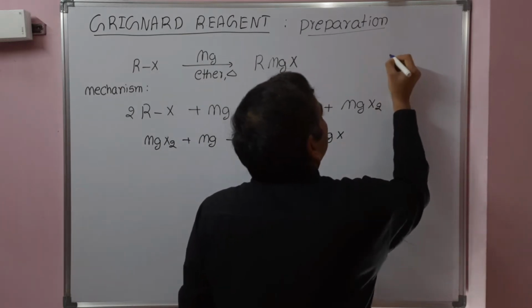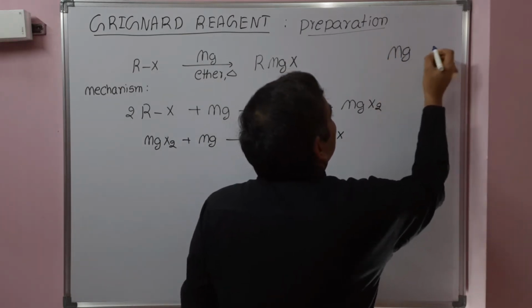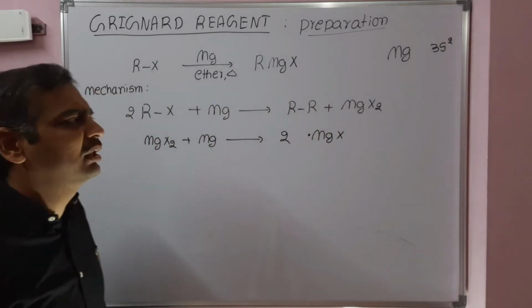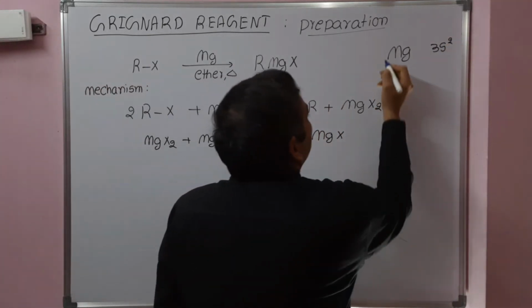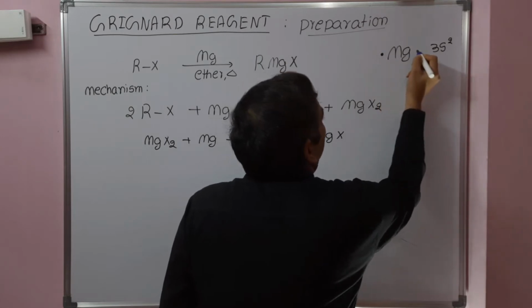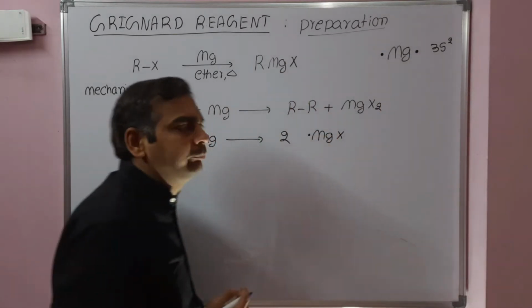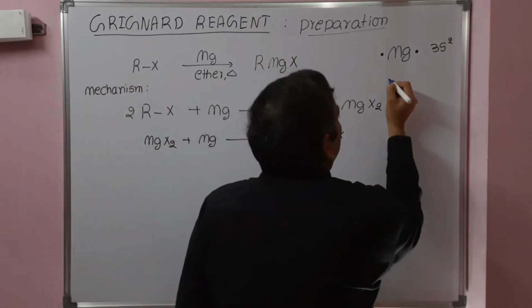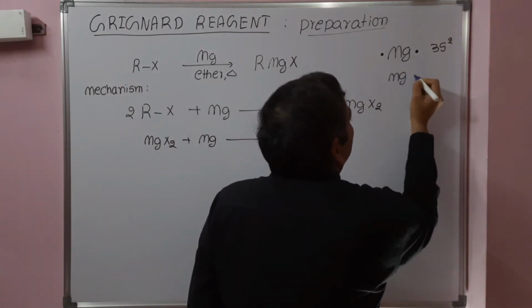What is magnesium? It has a 3s2 configuration, two electrons in the s orbital. This is the Lewis representation. That magnesium is reacting with magnesium halide, MgX2. So MgX2 is this one.